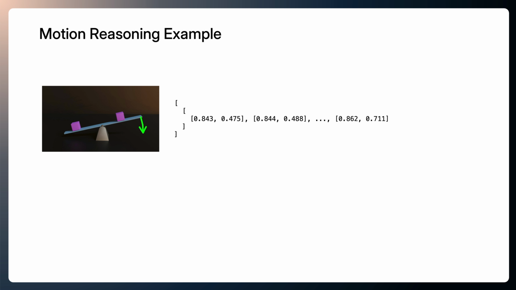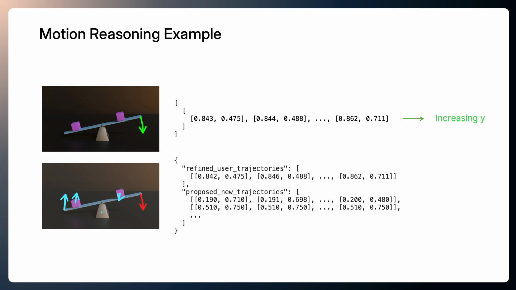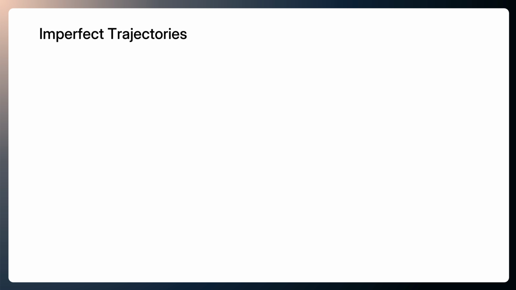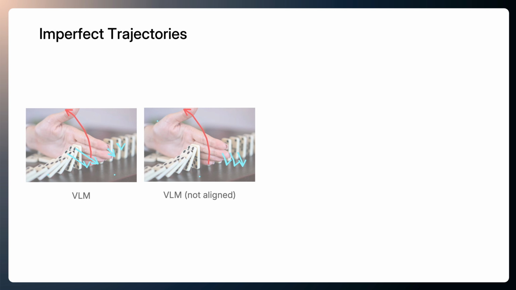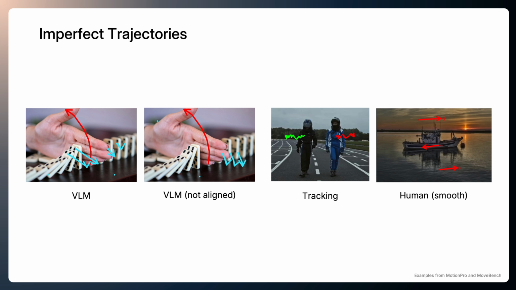Here are some examples of VLM predicted trajectories. Given a downward trajectory pressing the right side of the seesaw, the VLM predicts an upward trajectory on the left side. It also predicts a fixed point representing the fulcrum. Both the input and output are represented purely as text, and we use relative coordinates to avoid issues caused by resizing inside the VLM. Although the VLM can predict plausible motion, the predicted trajectories do not always align perfectly with image pixels. In practice, human trajectories are also imperfect.